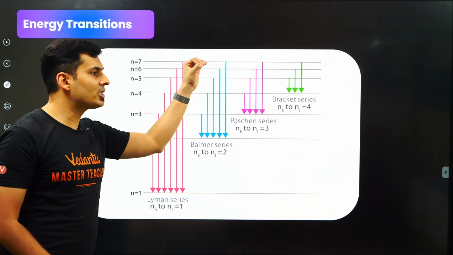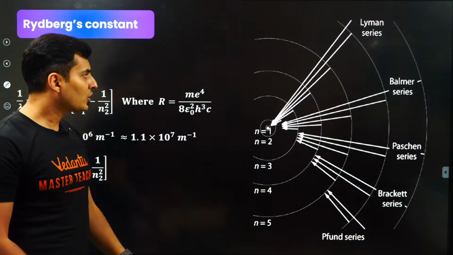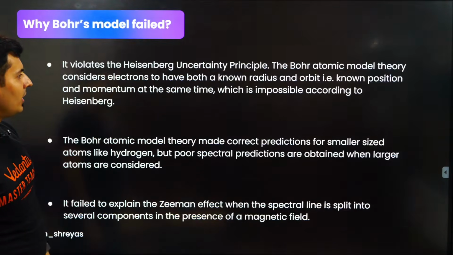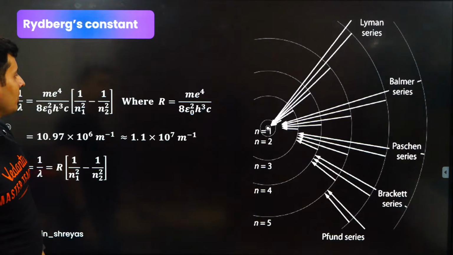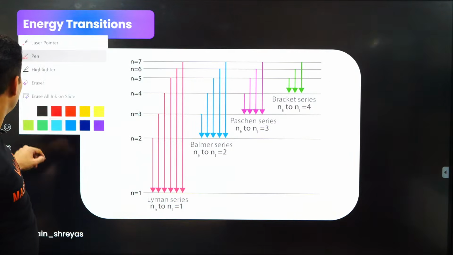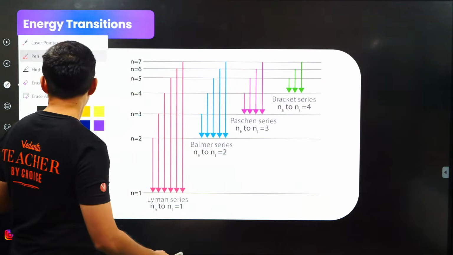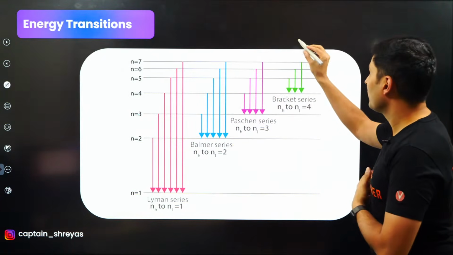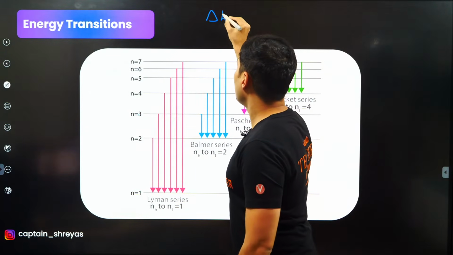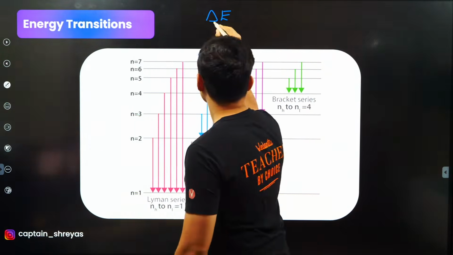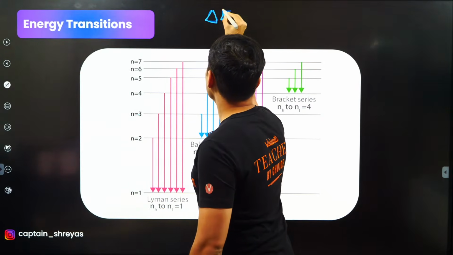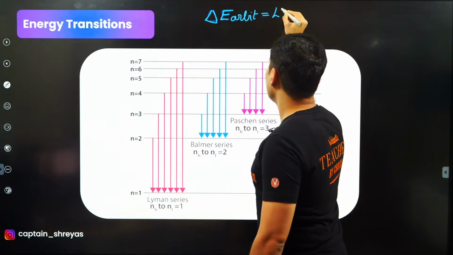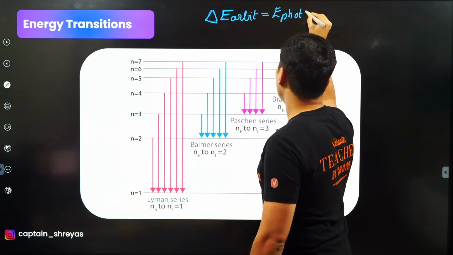Now every transition is associated with an energy. So I'll just put it over here. I don't have space, I'll just write it over here then. Okay guys. See, when the energy changes from one level to another level, then the change in the energy of the orbit, like I told you before, is associated with the energy of that particular photon.